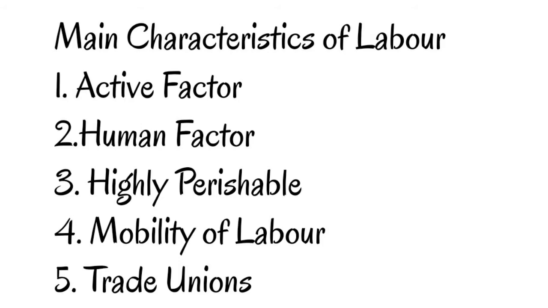Number 5, trade unions. Workers or laborers can combine together in forming trade unions. They combine in trade unions to get an increase in their wages and salaries and to improve their working conditions. Laborers have low bargaining power, but they can increase their bargaining power through trade unions. So these were the main characteristics of labor. Now let us move on to the next topic.